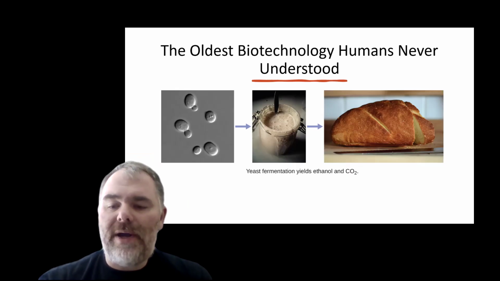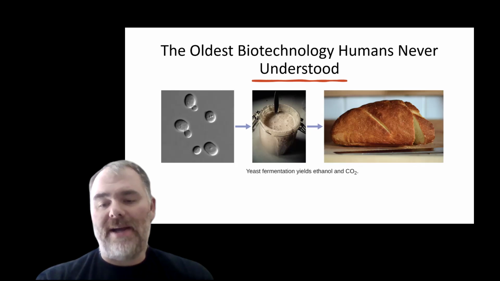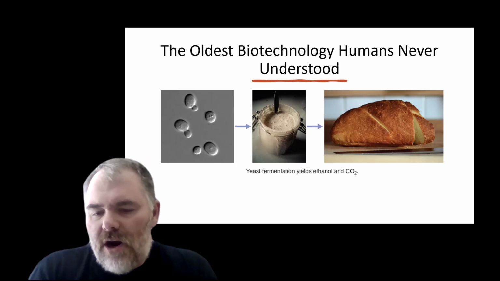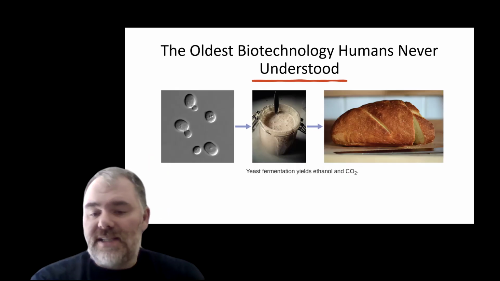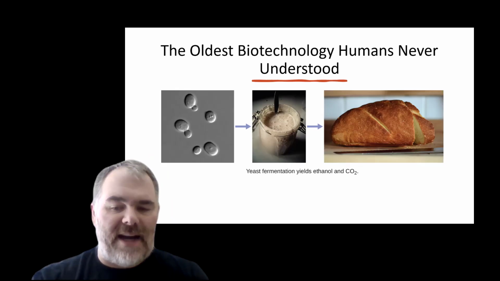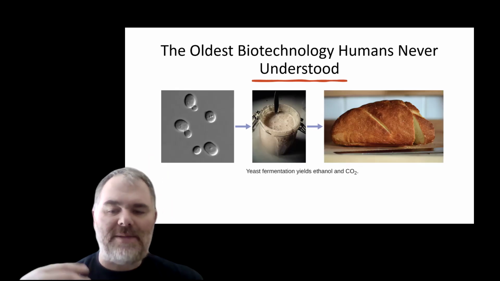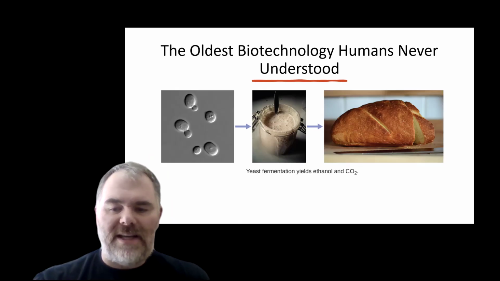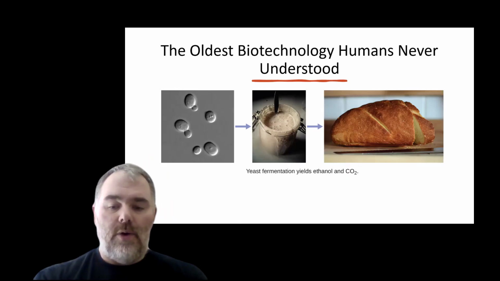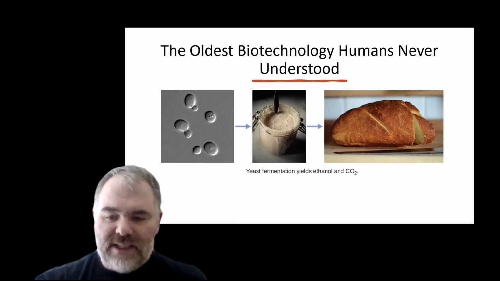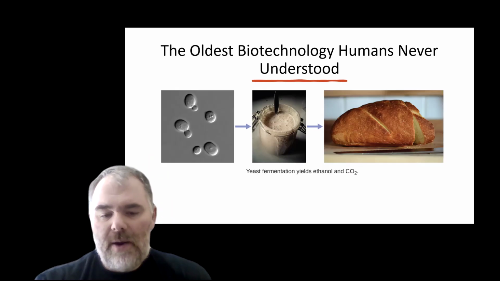What they were unknowingly working with was a microorganism called Saccharomyces cerevisiae, at least for the bread and the beer. These are better known to you maybe as yeast. This tiny organism consumes sugars and produces carbon dioxide and alcohol. That gas makes bread rise and it produces the alcohol that makes beer. So long before we ever discovered microbes, we were already depending on them. We just didn't know that they were there.